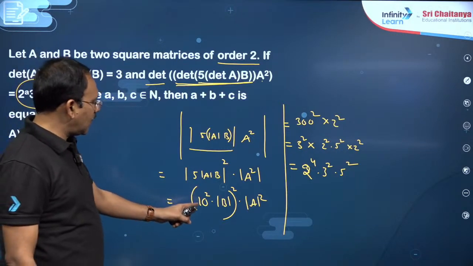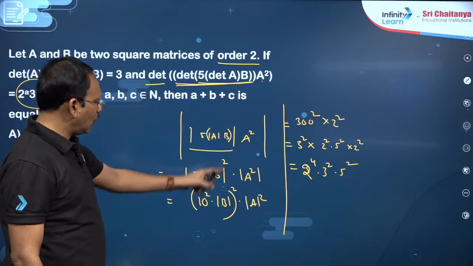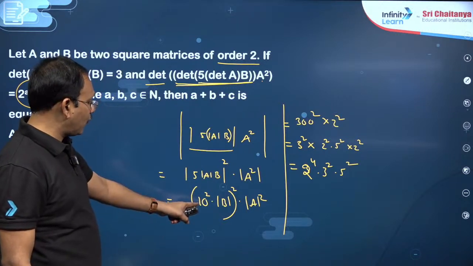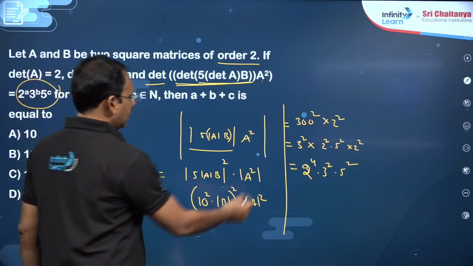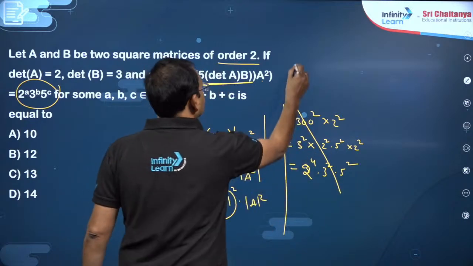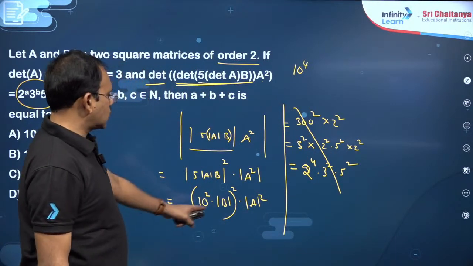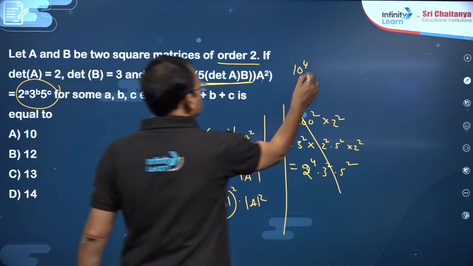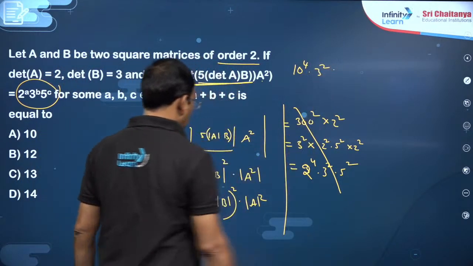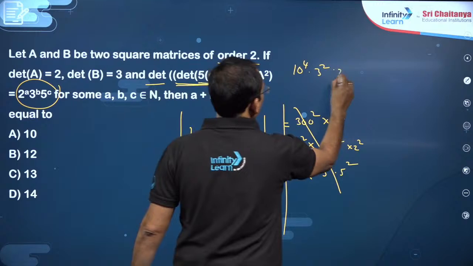Det Ka means k power n into det A whole square, this is 10 power 4. Here we have gone wrong, you can write 10 power 4, into det B square is 3 square, into det A square is 2 square.